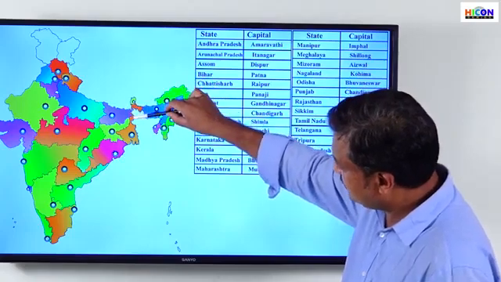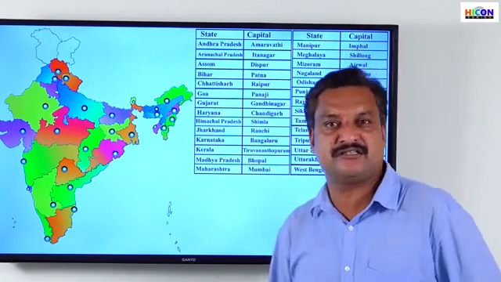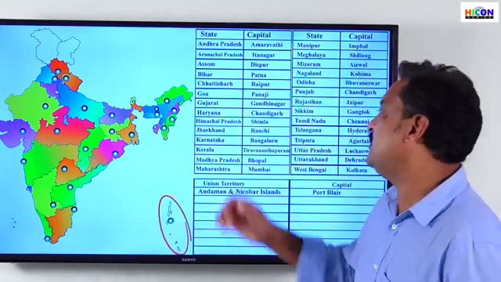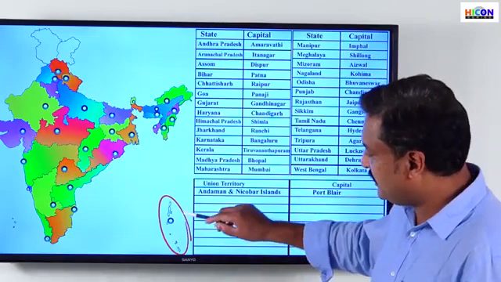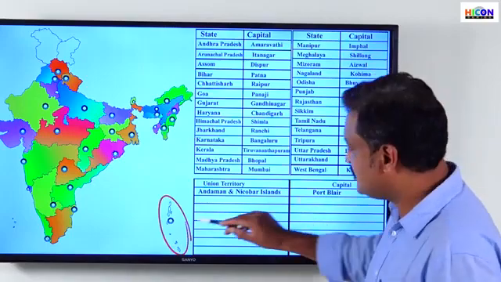This entire region is West Bengal. The capital is Kolkata, the second largest city in India. Right? Now, the union territories. The first union territory is Andaman and Nicobar Islands, and the capital is Port Blair.